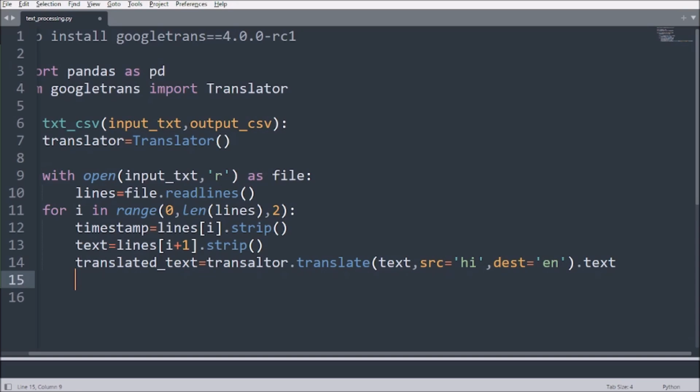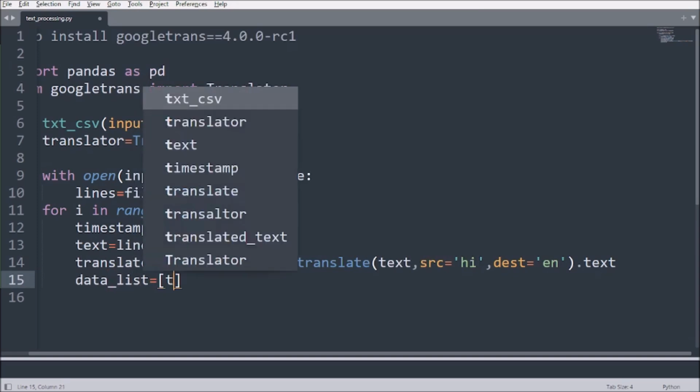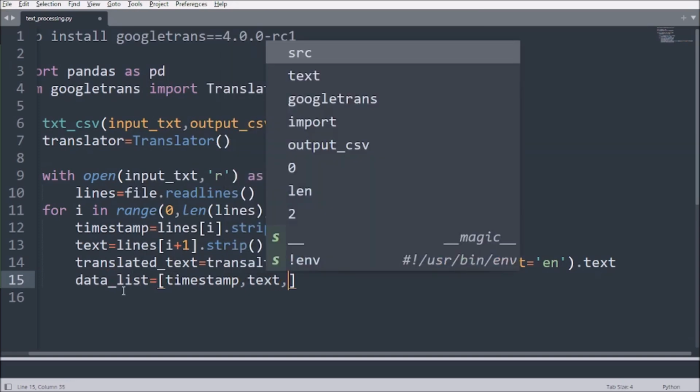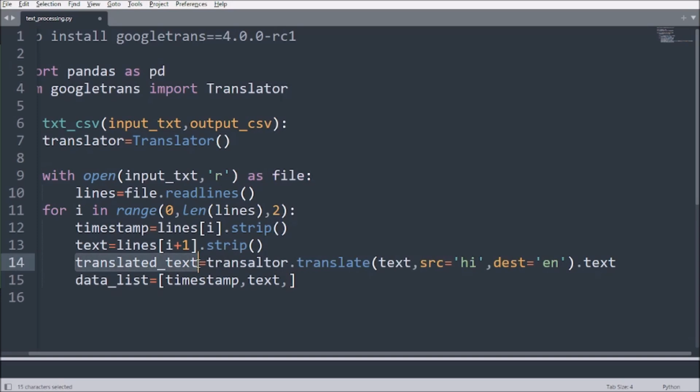So all you have to say is, suppose I need a data list. In square brackets I have to put all the stuff. First will be the timestamp, the next will be our original text, and then our translated text. Okay, so we got this stuff. Now we have to set them in a CSV.